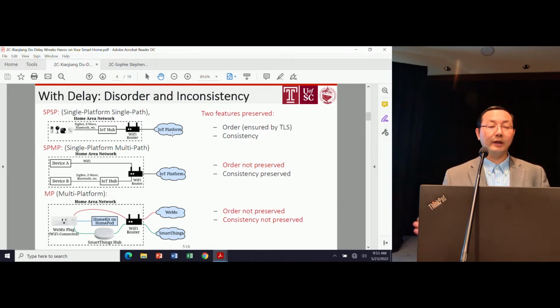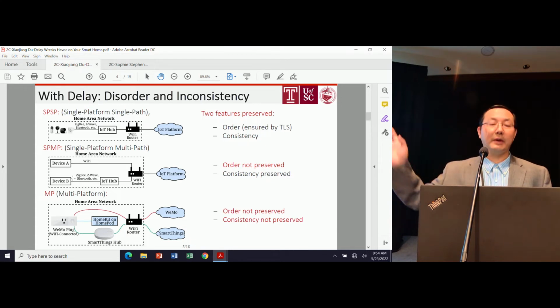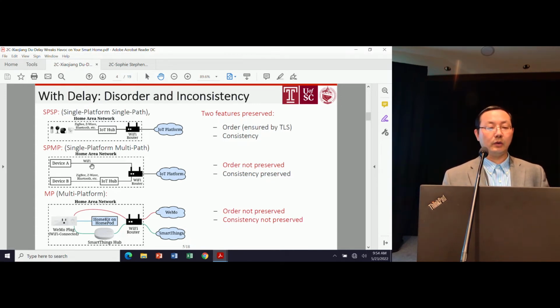Another category is where the user has a bunch of IoT devices at home and still only uses one platform. However, there are different devices. There are Wi-Fi devices that directly connect to the Wi-Fi router. There's Zigbee, Z-Wave, and Bluetooth, and Google also has a chained protocol. They connect to a hub first, and then the hub connects to the wireless router, and then goes up. We refer to this as the multi-path scenario.